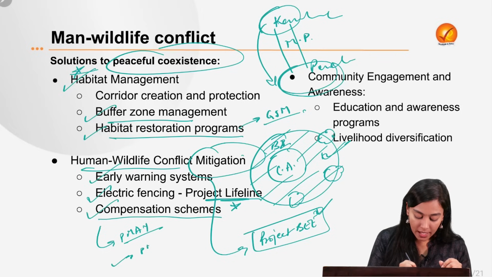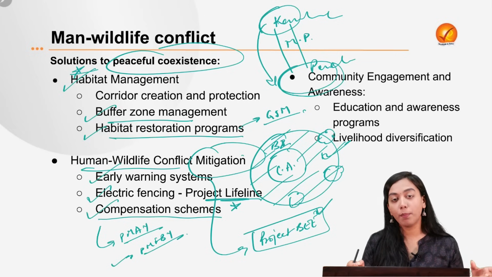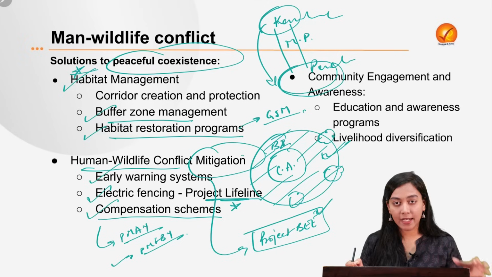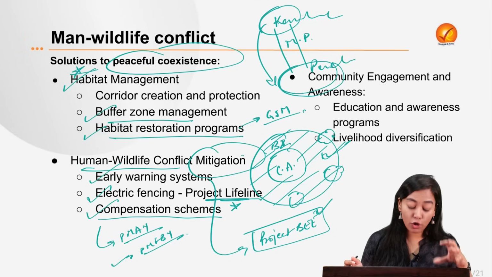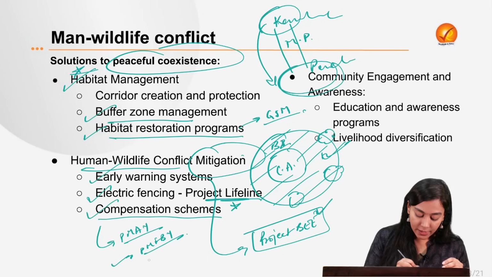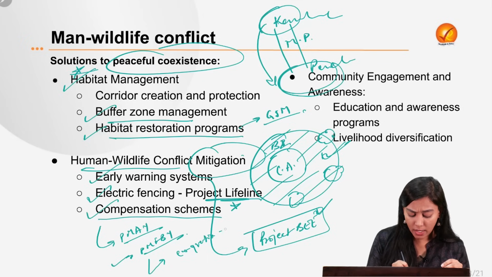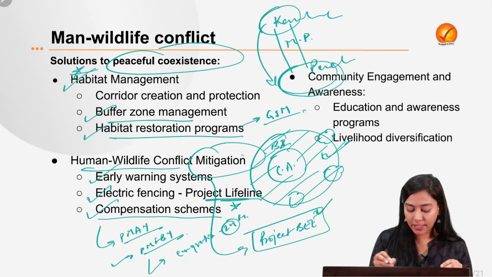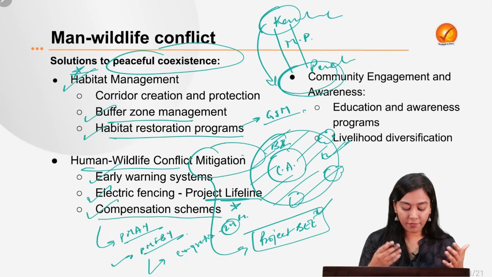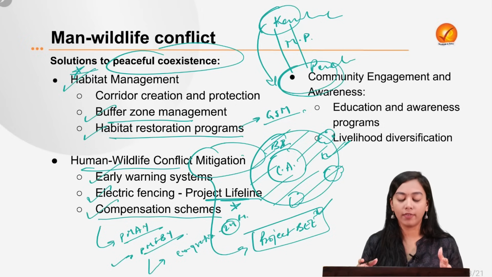Then we have got Pradhan Mantri Fasal Bima Yojana, which incorporates the crop losses caused by animals or destroyed by animals. They are also insured under this scheme. And there is also an ex gratia compensation which is given within 24 hours to the victim or to the family of the victim who has suffered from this animal conflict.